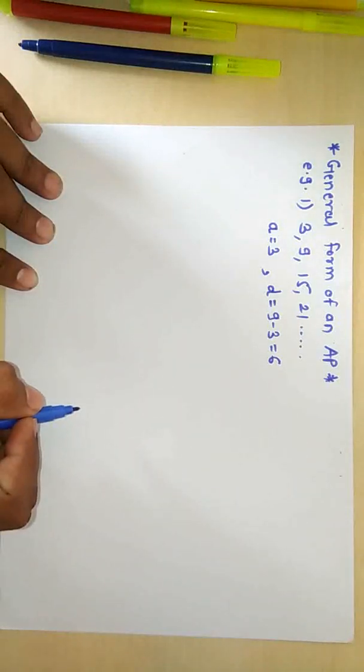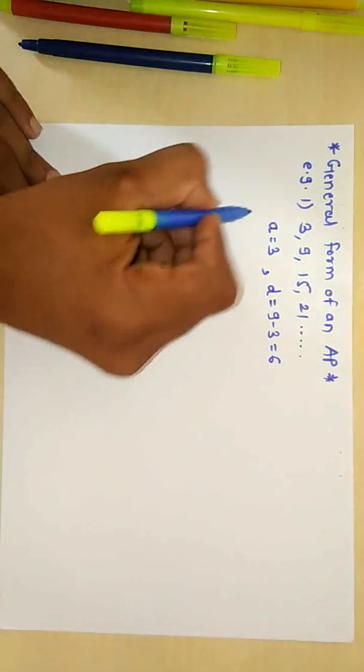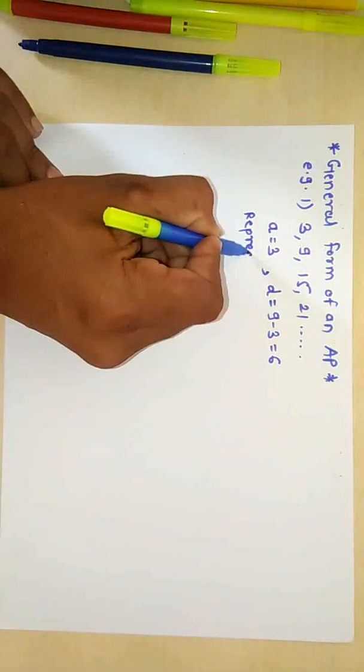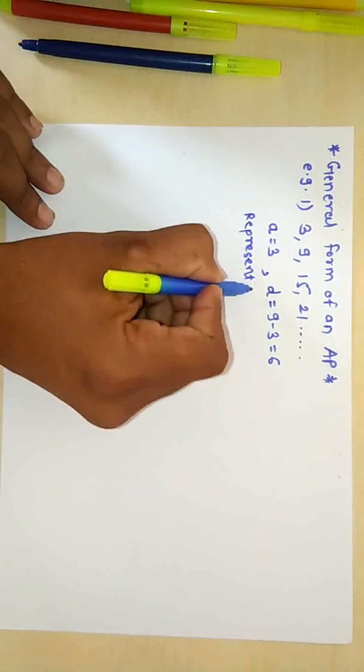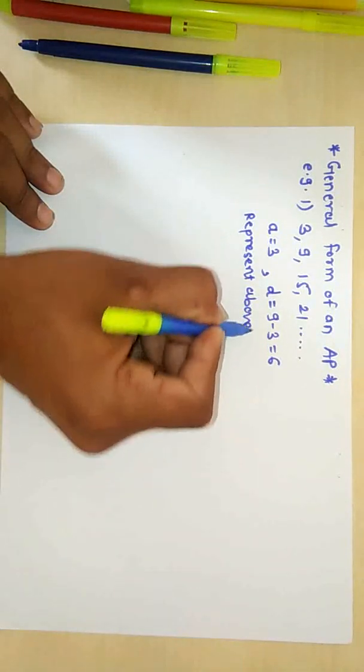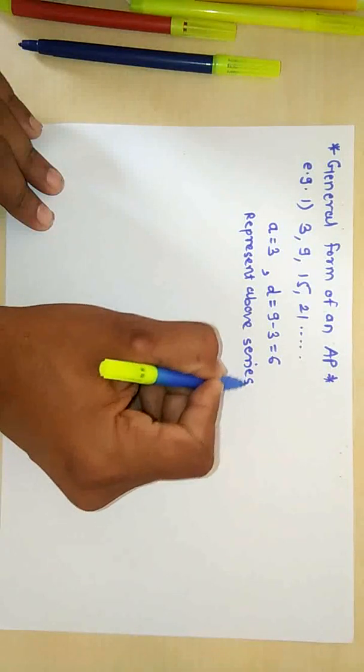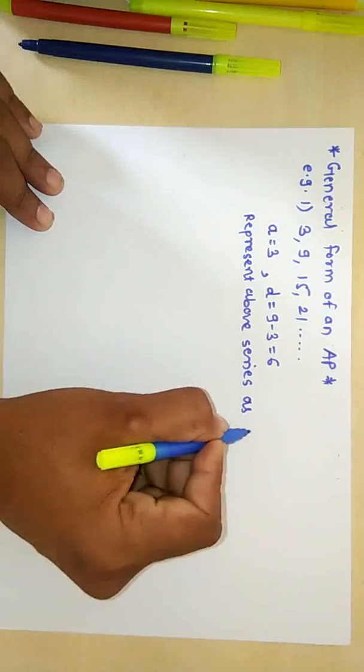Therefore, the common difference D is equal to 6 here. Now, we can represent the above series as following.